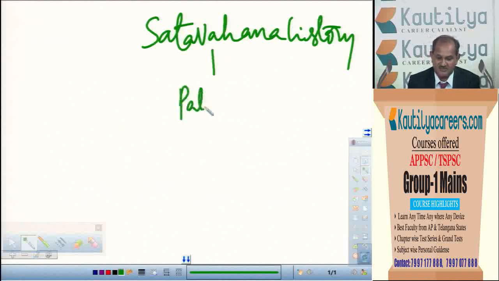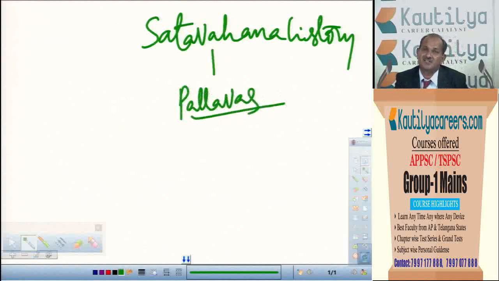The Pallavas are a very important period for us. But what are the things that we mainly have to discuss in the Pallavas? Generally, in the Pallavas, art and architecture is the very important part. So the cultural contribution of the Pallavas to Indian culture is a very important aspect that they usually ask in competitive examinations. Who are the important rulers? Of course, Mahendra Varma, Narasimha Varma, Nandi Varma, etc. Many rulers are there, but apart from the rulers, questions are mainly asked about the cultural contribution of the Pallavas.